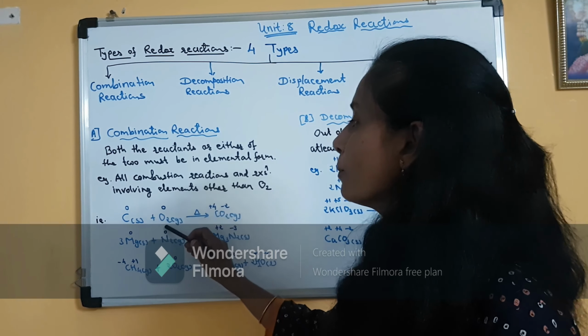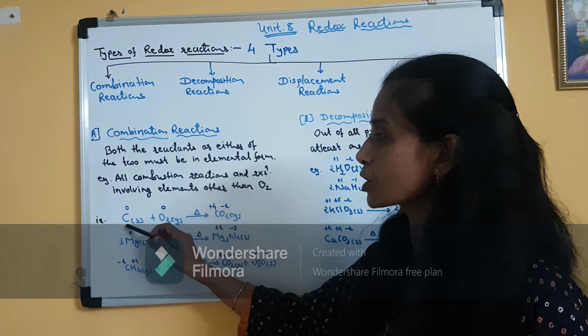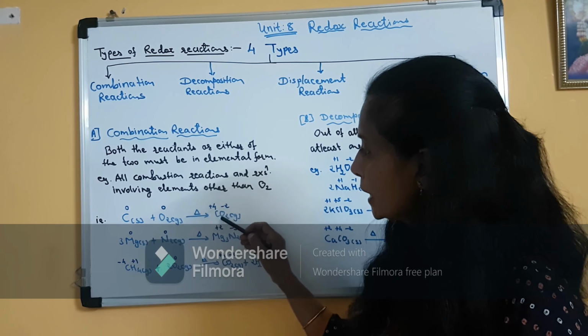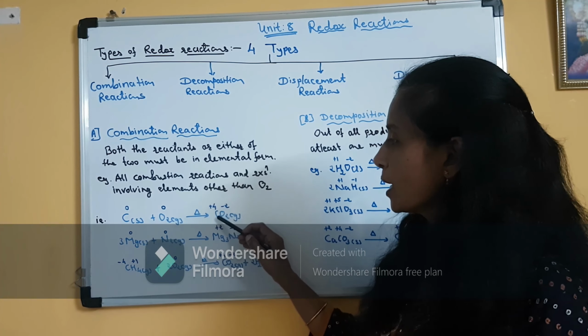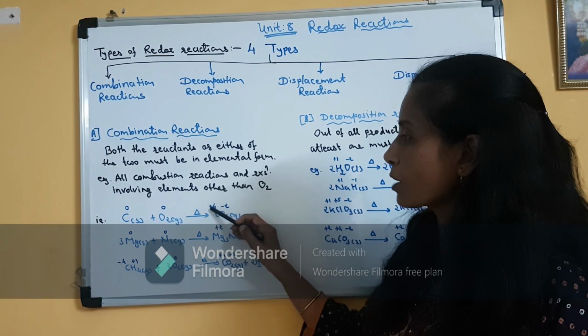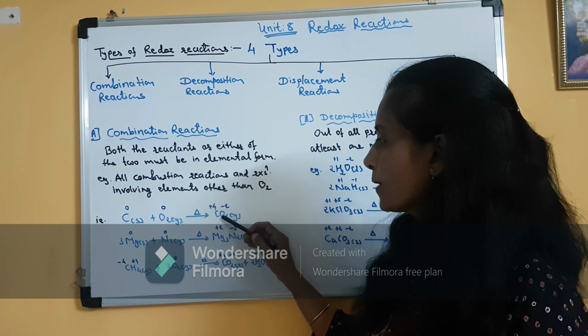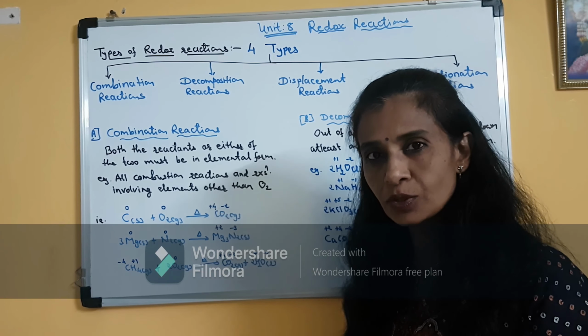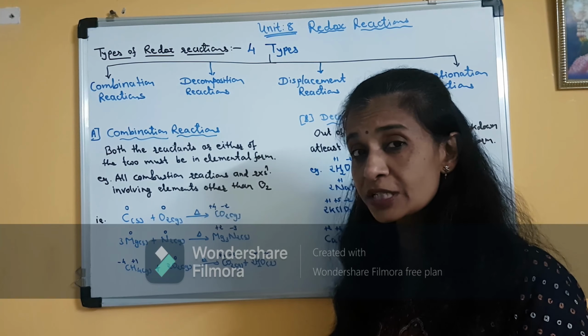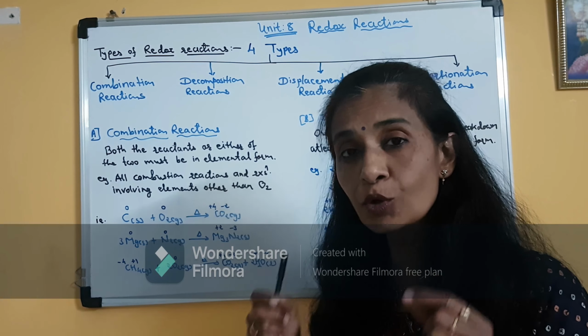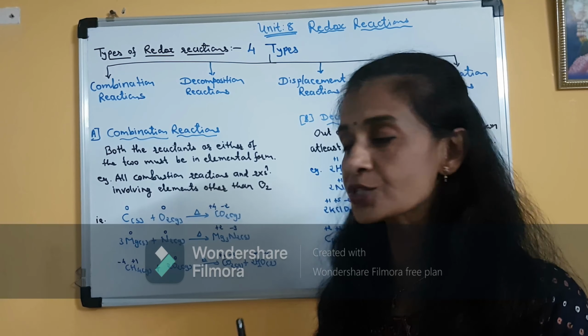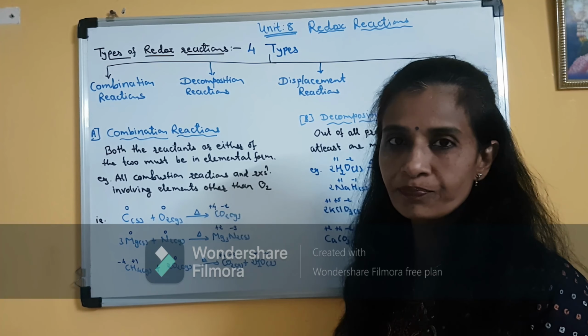Now when these two combine, meaning it is a combustion reaction of carbon, then carbon dioxide gas is formed. Now in carbon dioxide, the oxidation state of carbon is +4 and that of oxygen is -2. Clear? In the rules of oxidation state, we have studied that the most common oxidation state of oxygen in most compounds is -2.